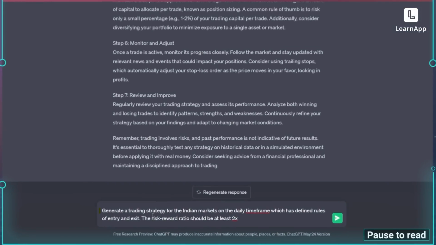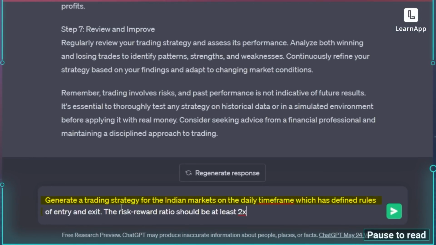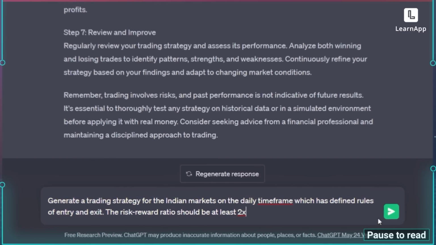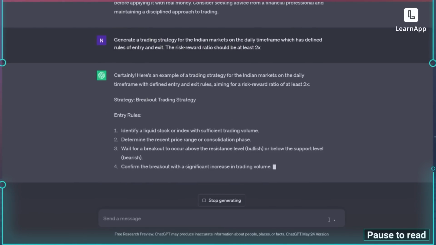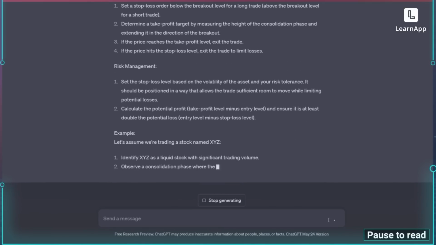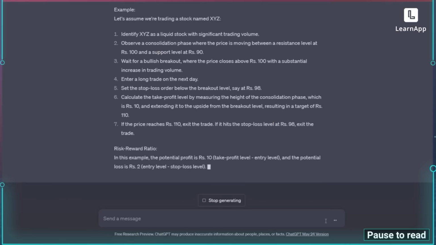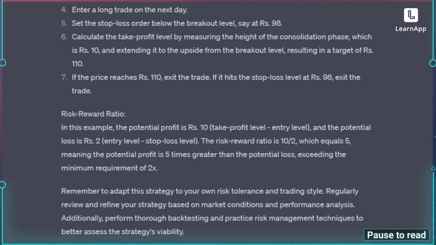Nishita did something interesting, okay? She said Indian markets, she said daily time frame, she said defined rules of entry exit, and then there was risk reward ratio 2x. Better, but not quite there, right? It's not actually defined. The entry exit is still sort of vague, and think about it, it's not actually backtested.